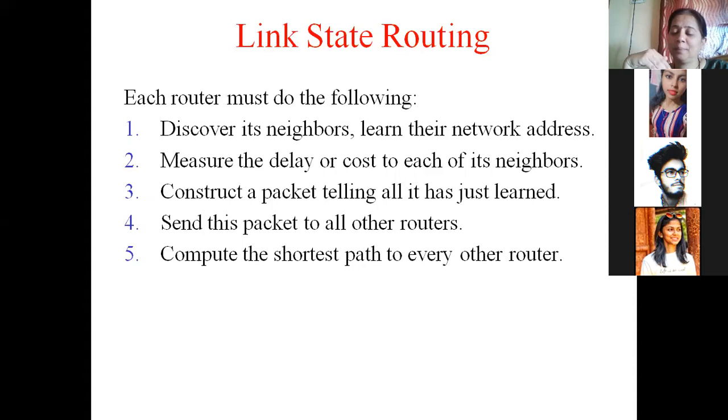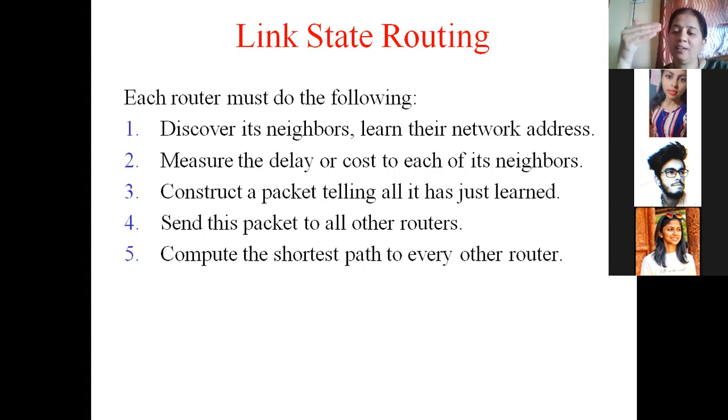And in the last step, since such packets will keep coming to all the routers, after enough information has been obtained about every node in the subnet, then similar to distance vector routing, shortest path routing is calculated, so that the shortest path from a source to all other destinations in the subnet is computed and updated inside its own table or database.